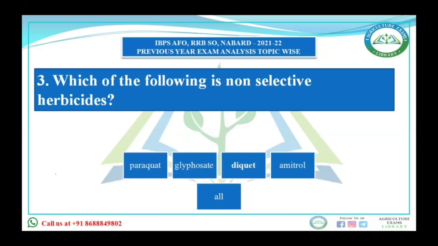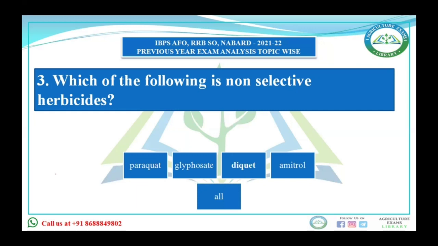Next is, which of the following is a non-selective herbicide? Paraquat, glyphosate, diquat, amitrol, or all. There are two groups of herbicides based on selectivity. One is selective herbicides, which kill selectively a particular group of weeds. For example, all the pre-emergence and post-emergence herbicides come under selective herbicides.